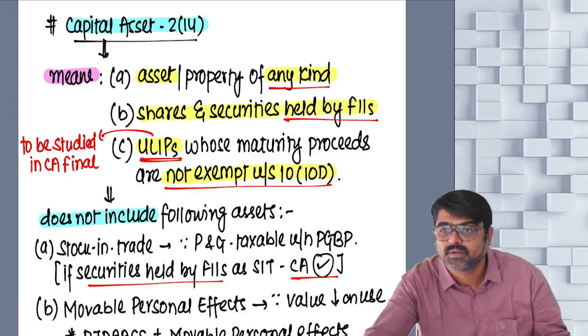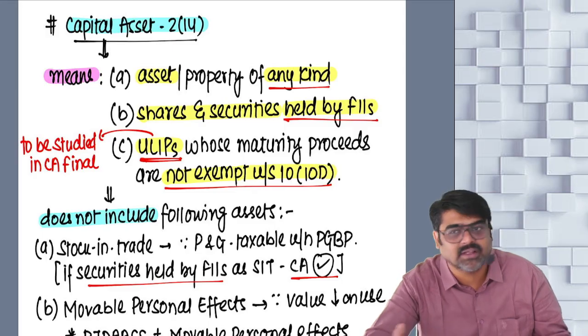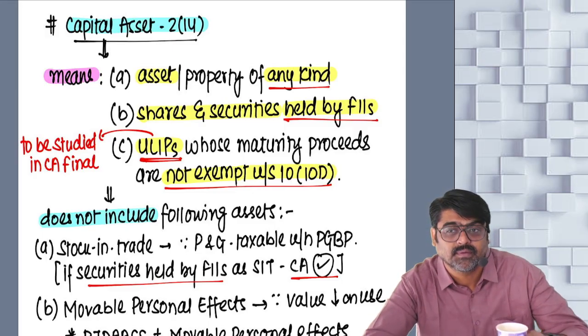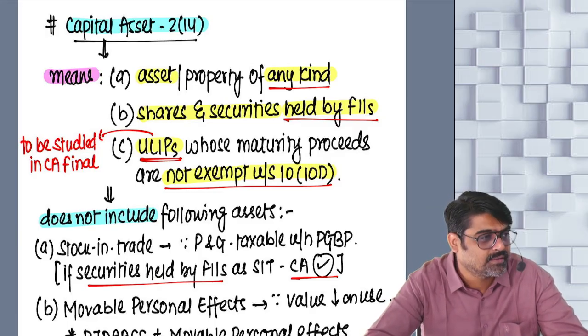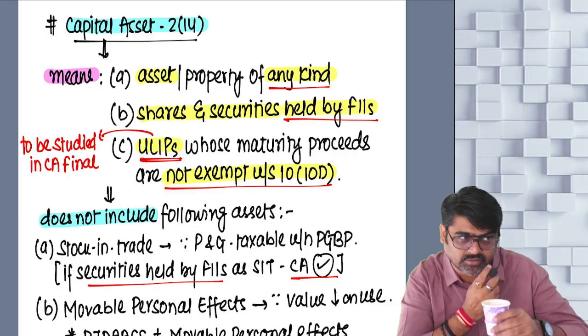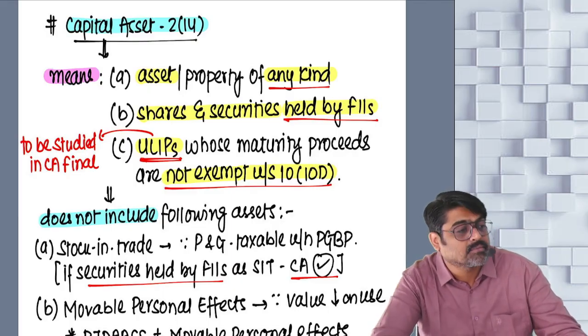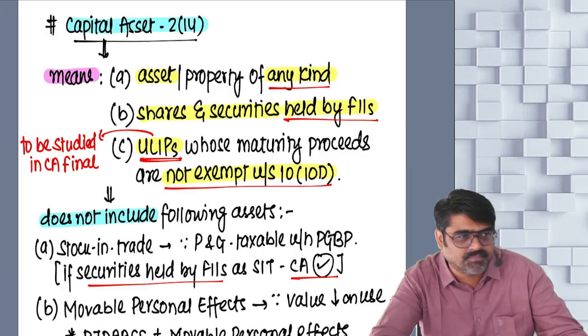Yes or no? So tell me, the shares and securities which they are buying and selling, that is their business. So the shares and securities will be their asset, their stock in trade. And if they buy and sell their stock in trade, what type of income will arise? Buying and selling of stock in trade will give you what type of income?